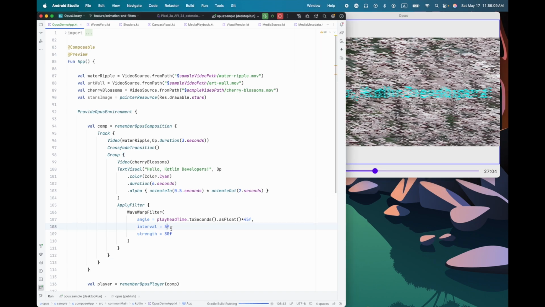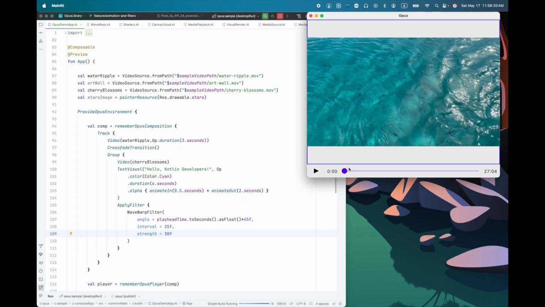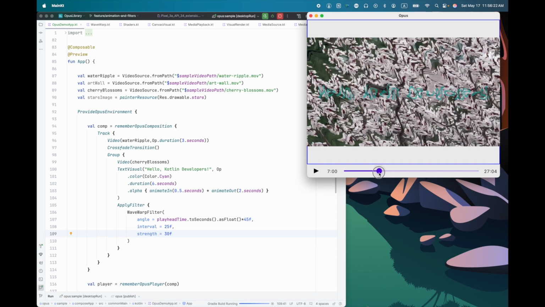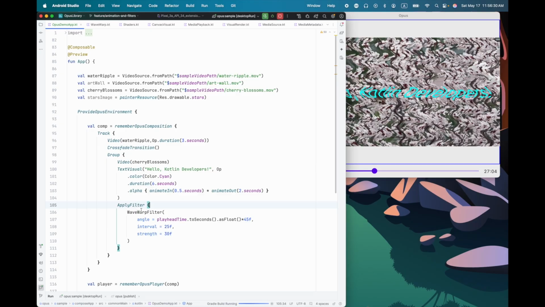Okay, let's make that interval like 25, something like that. That should be a little bit less annoying to look at. And so, of course, there's going to be times when you want to apply a filter to one thing, not everything underneath it in the composition. And so there is, of course, a way to do that.